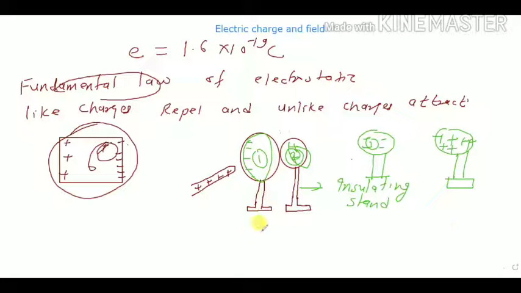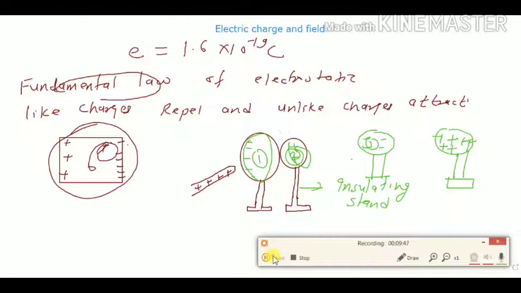Okay, so now suppose I have one sphere here. Let me draw a sphere, students. So let's say this is the sphere. Okay, and let me draw the insulating stand.